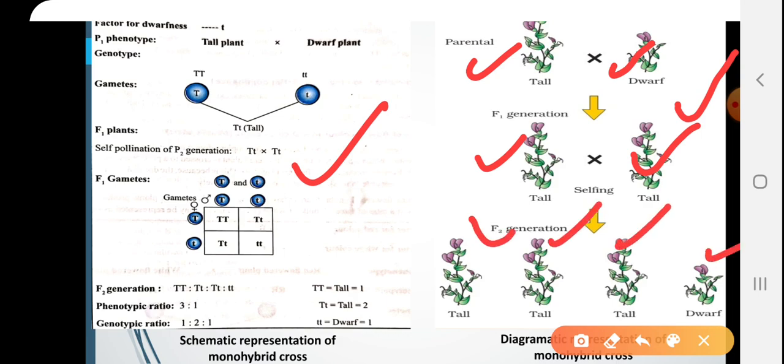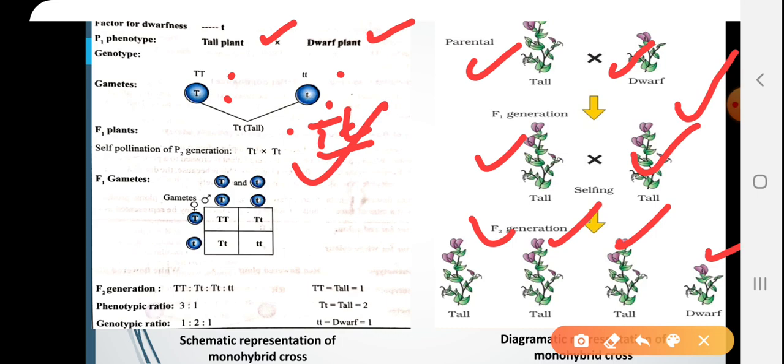The same can be explained in the schematic representation here. So, concentrate here on this diagram. This is tall plant, dwarf plant, parental generation. What are the genotypes of parental generation? Tall plant will have capital T capital T, dwarf plant will have small t and small t. Since homozygous condition, it will produce only one type of gamete, that is called capital T. Here it will produce small t gamete. So, hybrid will have capital T and small t. So, this is a hybrid.